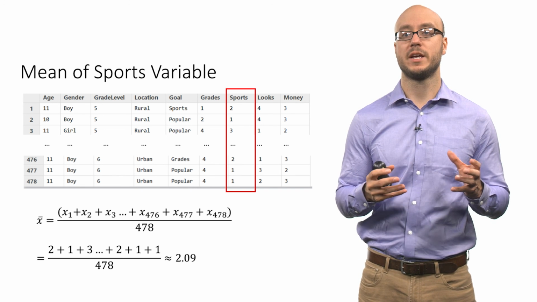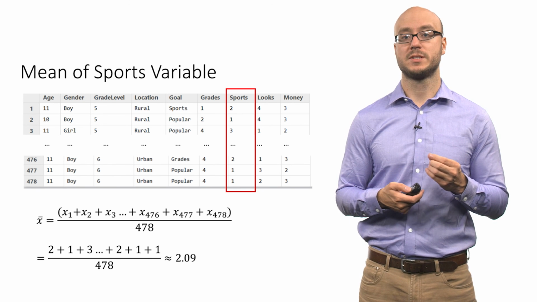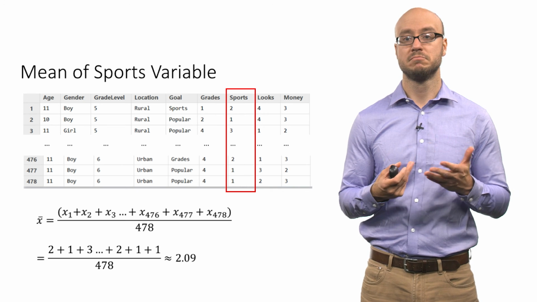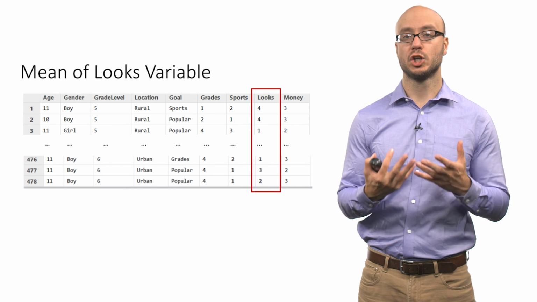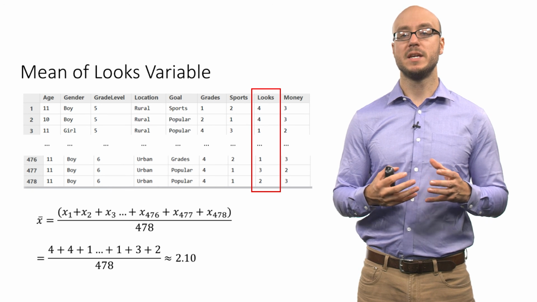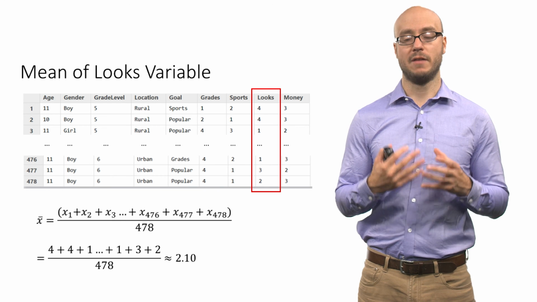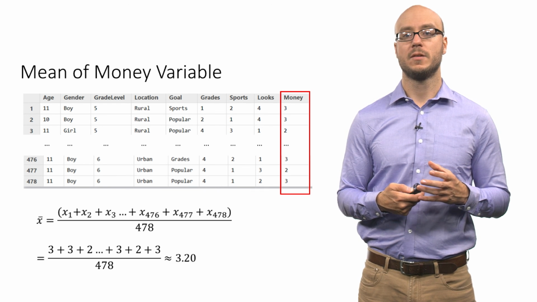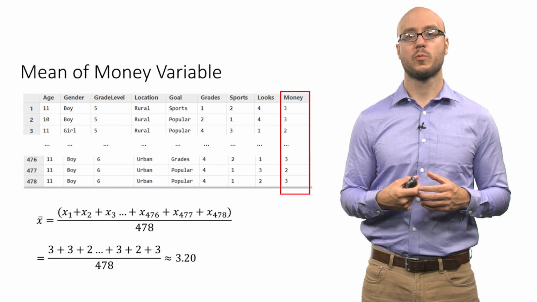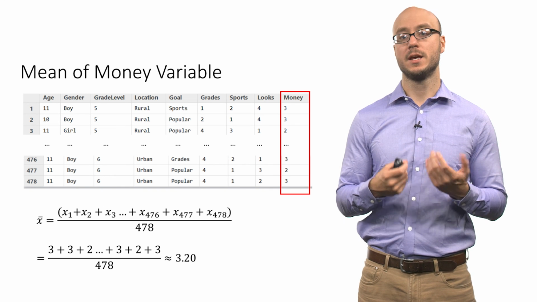Again, all we're doing is we're adding up all the observations, all the data points, and we're dividing by the total sample size, which is 478, and we get 2.09. For the looks variable, so the importance of being good looking or pretty, we get this mean of 2.1. So on average, students rank having looks as 2.1. And then for money, we take the average of that and we get 3.2. So that's the average ranking for the importance of money in being popular.